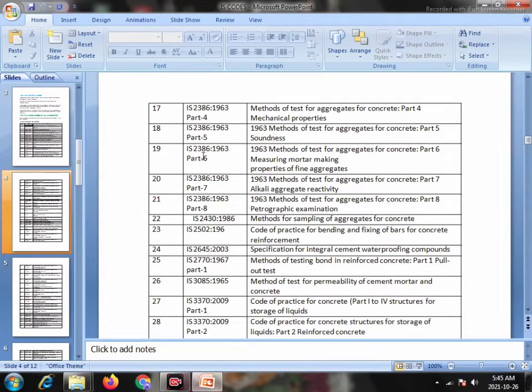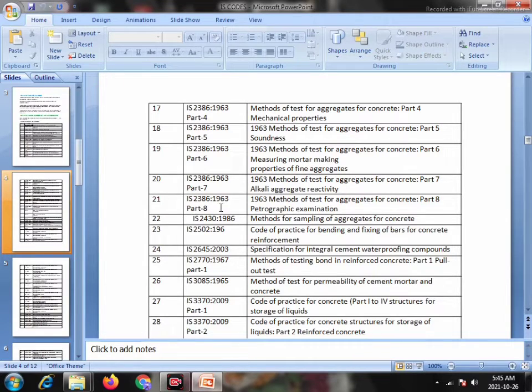Serial number 19: IS 2386:1963 Part 6, methods of test for aggregates for concrete, Part 6 measuring mortar making properties of fine aggregates. Serial number 20: IS 2386:1963 Part 7, methods of test for aggregates for concrete, Part 7 alkali aggregate reactivity.